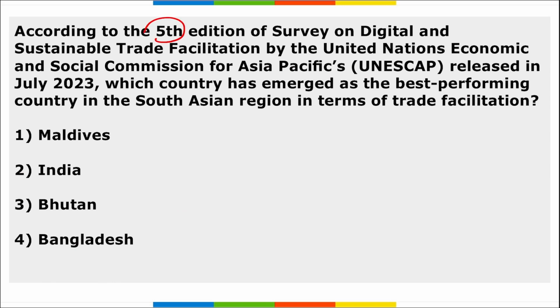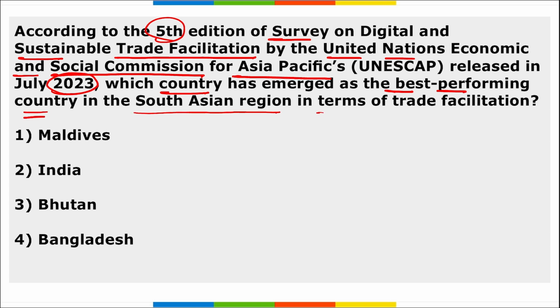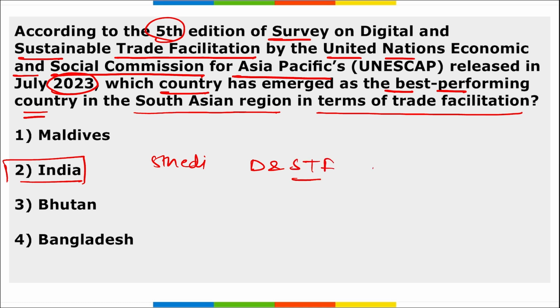Next, according to the 5th edition of the Survey on Digital and Sustainable Trade Facilitation by the United Nations Economic and Social Commission for Asia Pacific, that was released in July 2023, which country has emerged as the best performing country in the South Asian region in terms of trade facilitation? It is India. Correct. This is according to the fifth edition of the survey on digital and sustainable trade facilitation that was released by